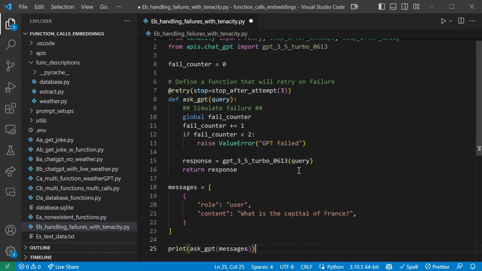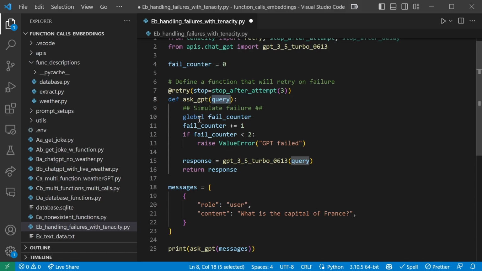So let's go below here. And we first define a simple variable fail counter and set it to 0. Above our function, we use the add retry decorator from the Tenacity library. We set it to stop after 3 attempts. This means that if the function defined below crashes out, it will try a total of 3 times before giving up. We then define our function askGPT, which takes a query as argument.